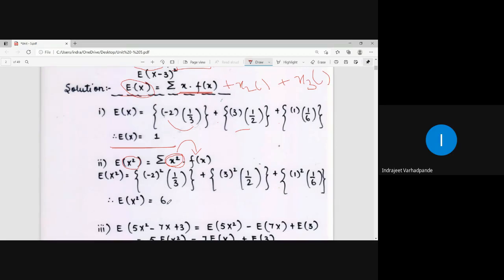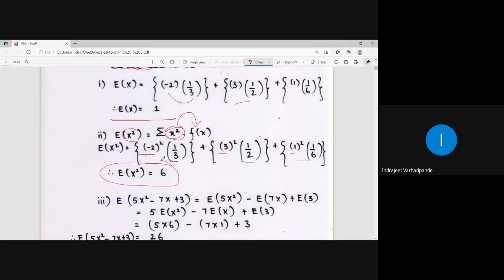If I have to calculate the expectation of x, x multiplied by f of x, the corresponding probability. If I have to calculate the expectation of x square, x square multiplied by the corresponding probability. So simple, whatever are the random variables, -2, 3, 1, take the square of them and multiply by the corresponding probability. So -2 का square into 1 by 3, 3 का square multiplied by 1 by 2, 1 का square multiplied by 1 by 6. Whatever will be the answer, calculate it. That will be giving you expectation of x square.